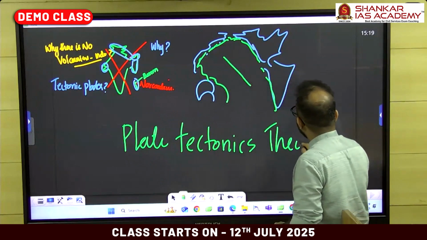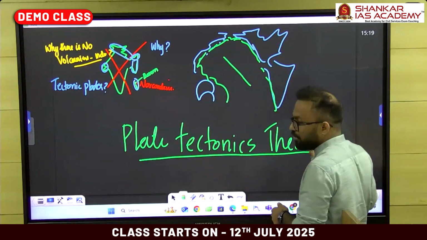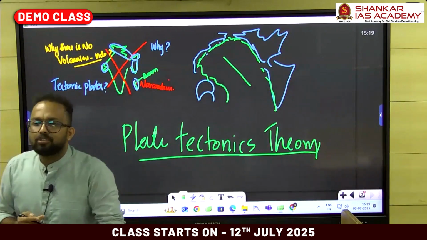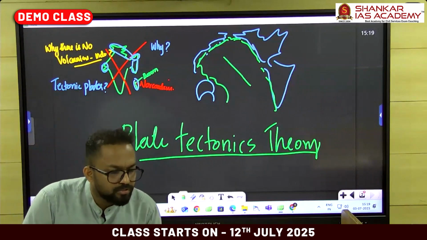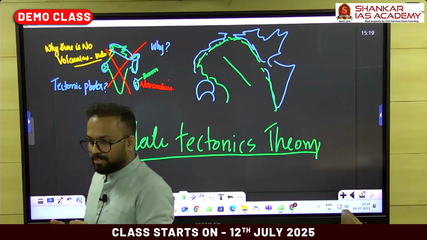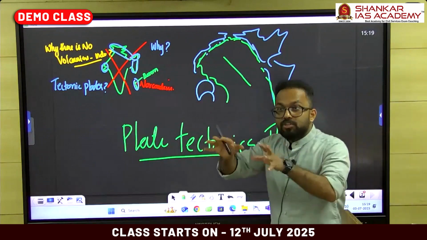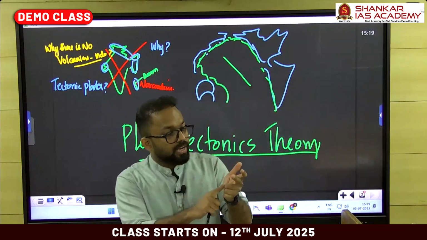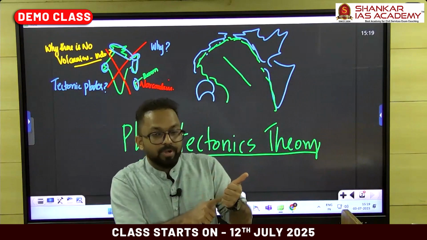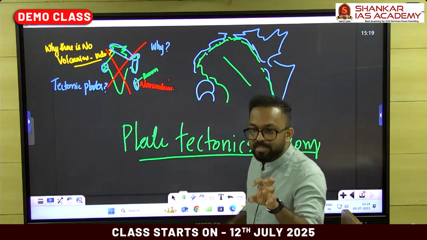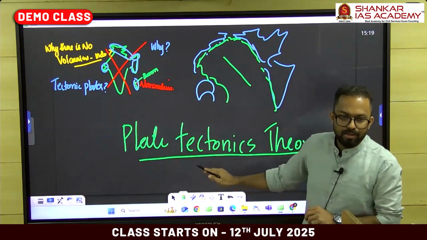The plate tectonics theory in geomorphology tries to solve the puzzles behind the distribution of earthquakes and volcanism in the world. All these geophysical phenomena like earthquakes, volcanism, mountain building, trench formation, and tsunamis have a particular theory to explain them in a convincing manner.